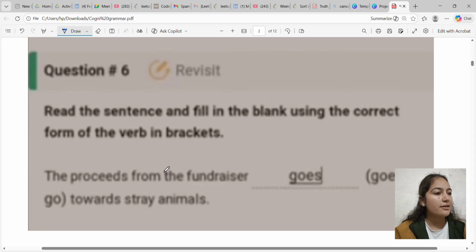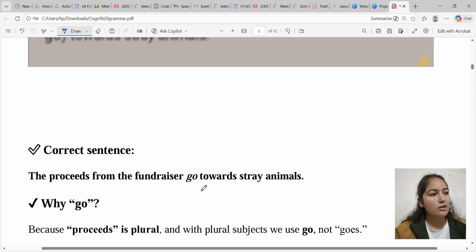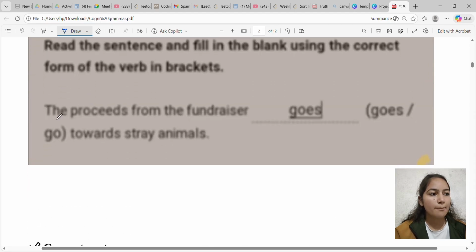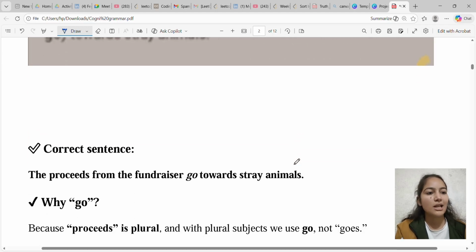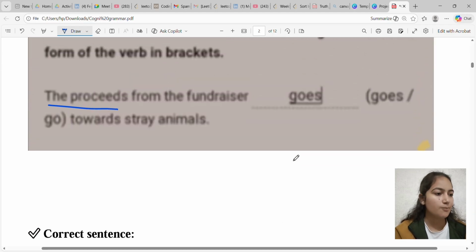I have also added some screenshots from the previous year questions so that you can get the idea that this kind of interface would be there in the exam section. The exam will be online. If you are appearing for on campus Cognizant, then you will have a center, but if you are preparing for off campus, then the exam will happen in online mode itself. Okay, and the interface would be like this.